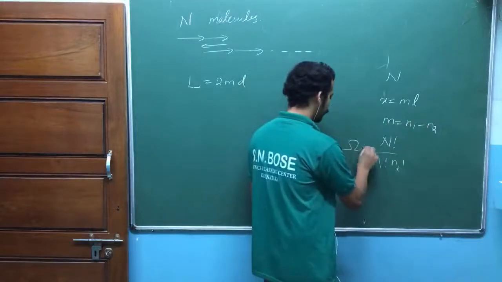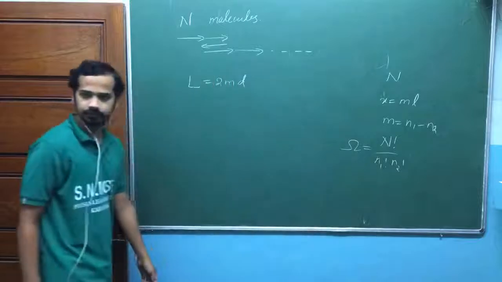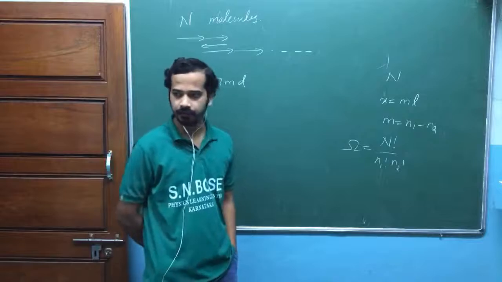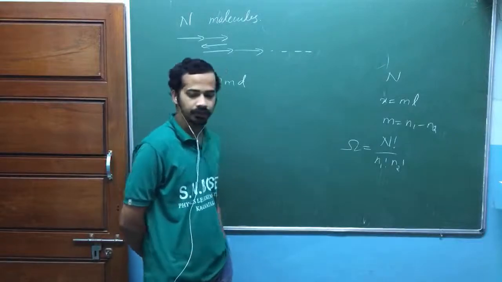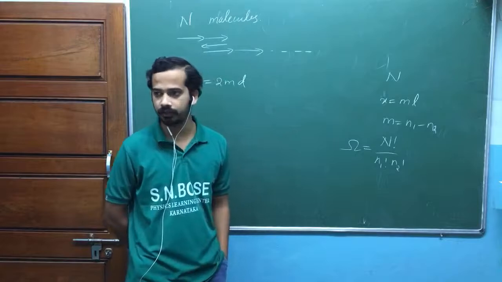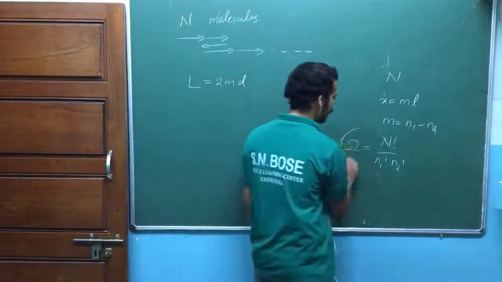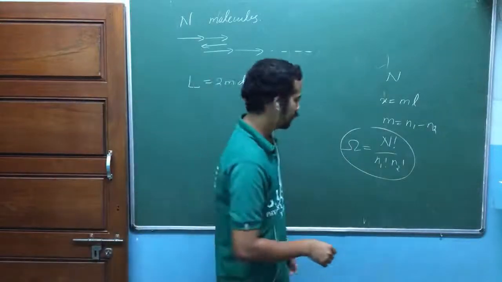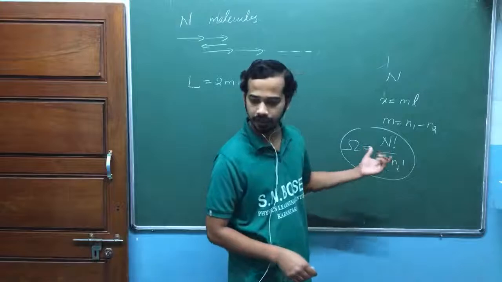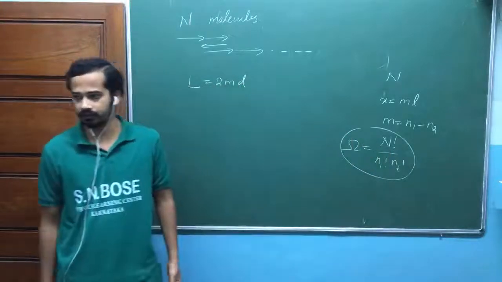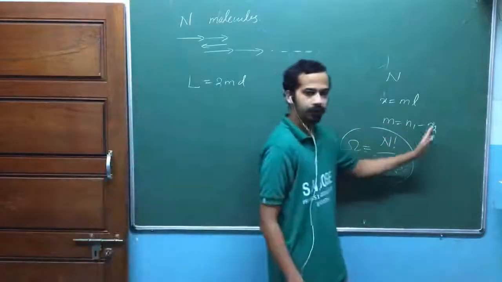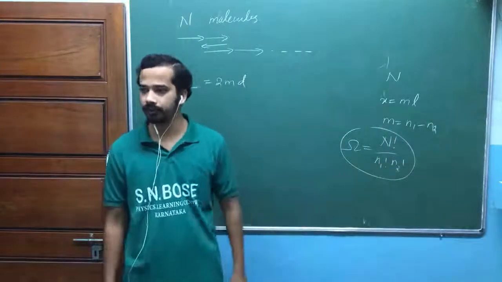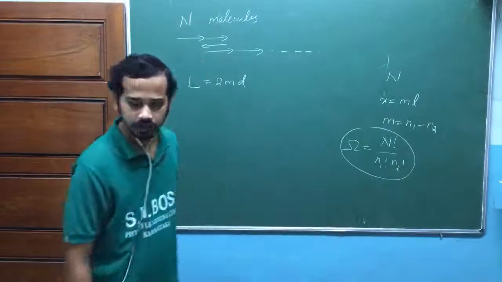I call this one omega. Omega is the number of possible ways of taking n1 steps to the right and n2 steps to the left. I think I mentioned this in the last session, while discussing the binomial coefficient. You should know what that binomial coefficient stands for. This multiplied with p power n1 q power n2 gives the whole probability. But this is just the number of possible ways.